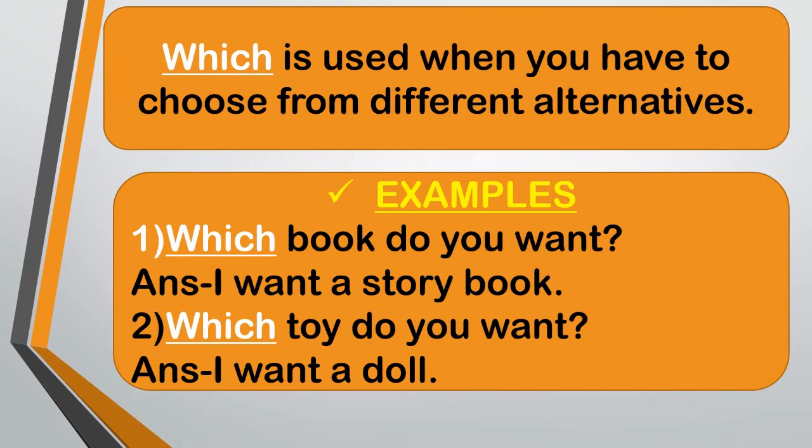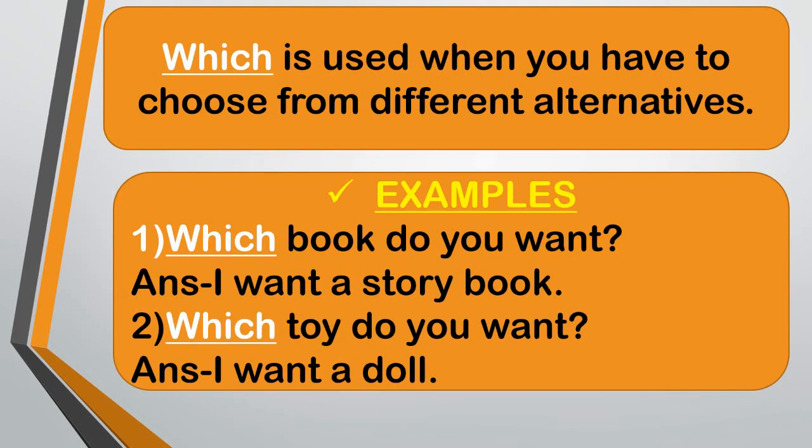Children, now let's see which is used when you have to choose from different alternatives. Let's see the examples. 1. Which book do you want? Answer, I want a story book. In this sentence, someone is asking about the choices of the book. So, for choices, we use the word which. Which book do you want?